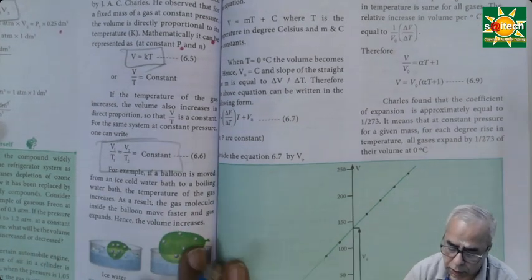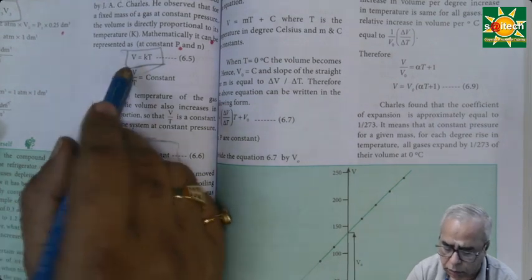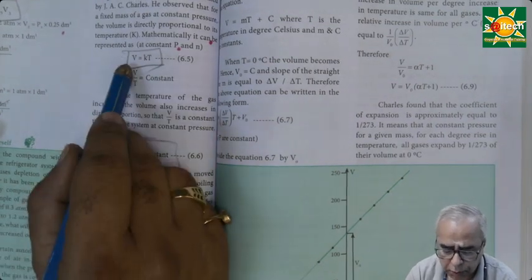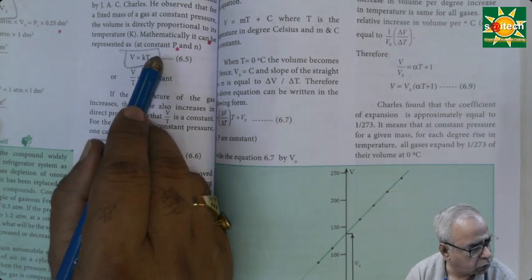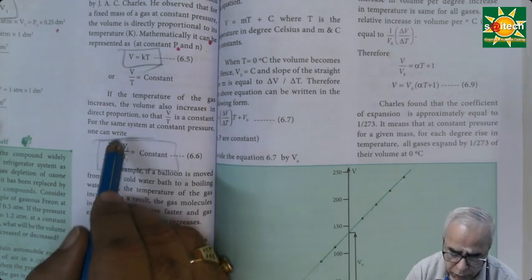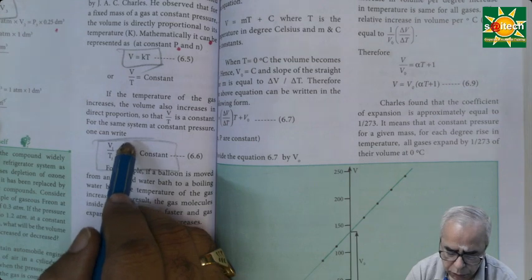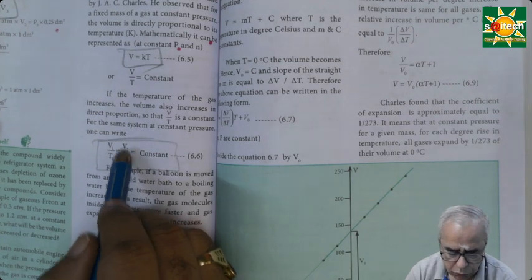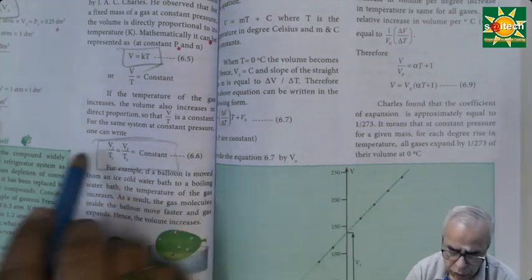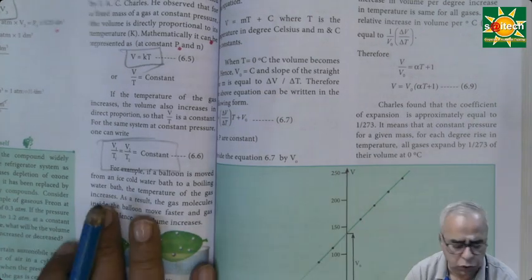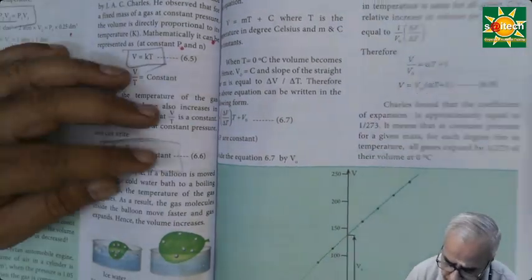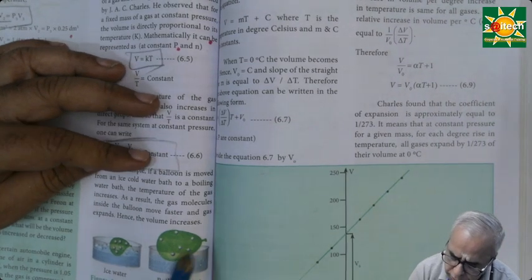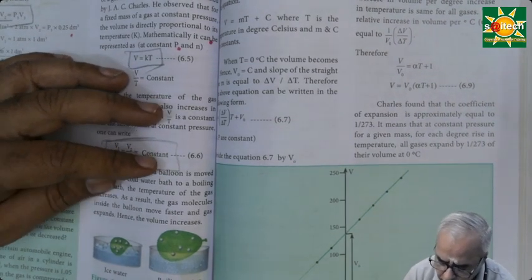This is Charles law. The same Charles law can also be represented in terms of pressure, where P is directly proportional to temperature. So P is equal to KT. Are you able to follow? So P1 divided by T1 is equal to P2 divided by T2. So this can be illustrated like this. So this is Charles law 1, Charles law 2. And they have given some examples, you please go through that.